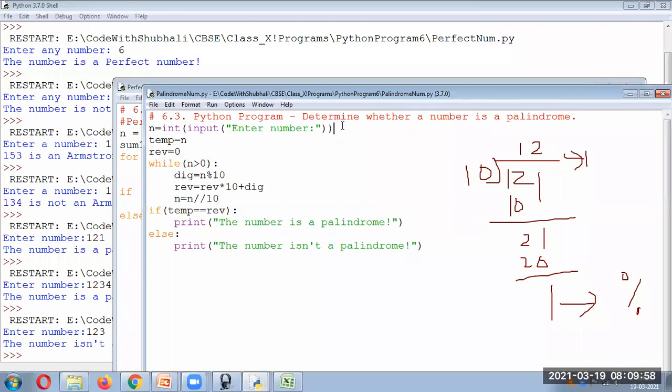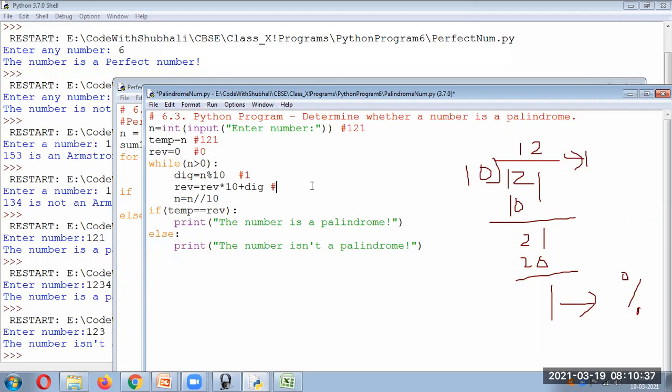Let's start now. Initially, let's say the number is 121. In temp also we are storing the same number, so temp is also 121. Then reverse is initially kept as 0. Is n greater than 0? Yes. So the digit value will change. This will become the last digit. What is the last digit? 1.